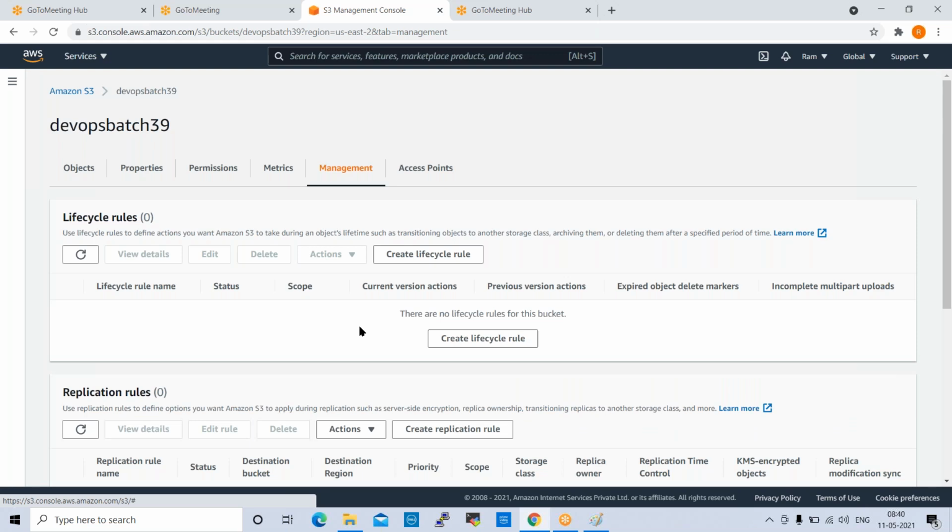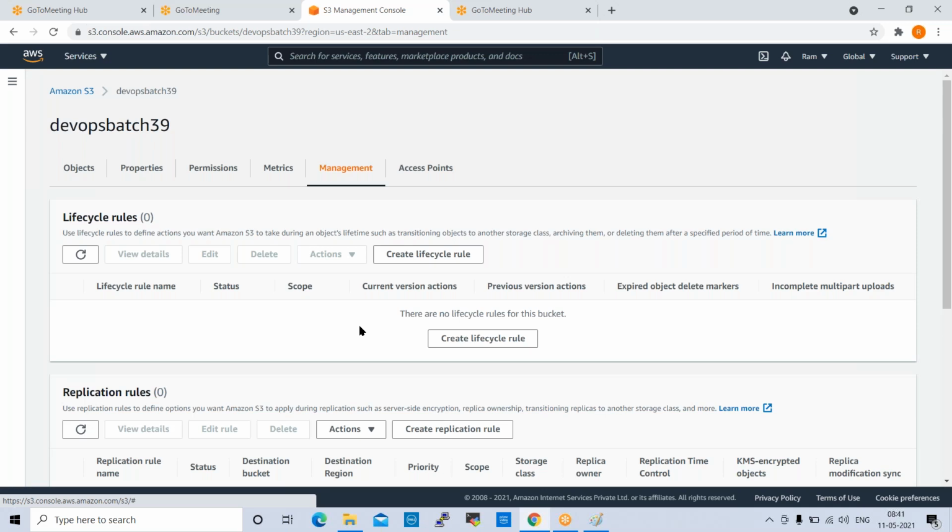Is that chargeable? Lifecycle rules will not be charged, but storage costing will happen. Once the data is moved to Glacier or somewhere, that costing will happen. Even an S3 bucket also has costing, right? So storage cost will happen. The lifecycle rule cost will not happen.